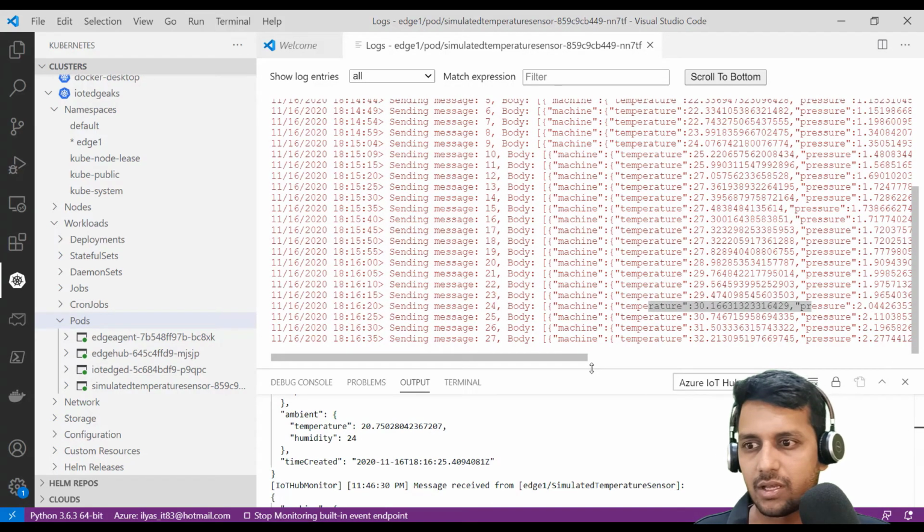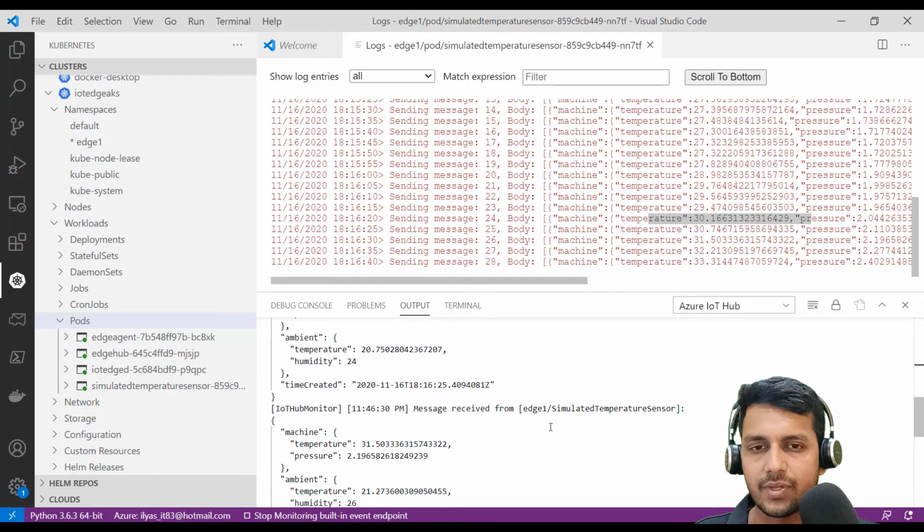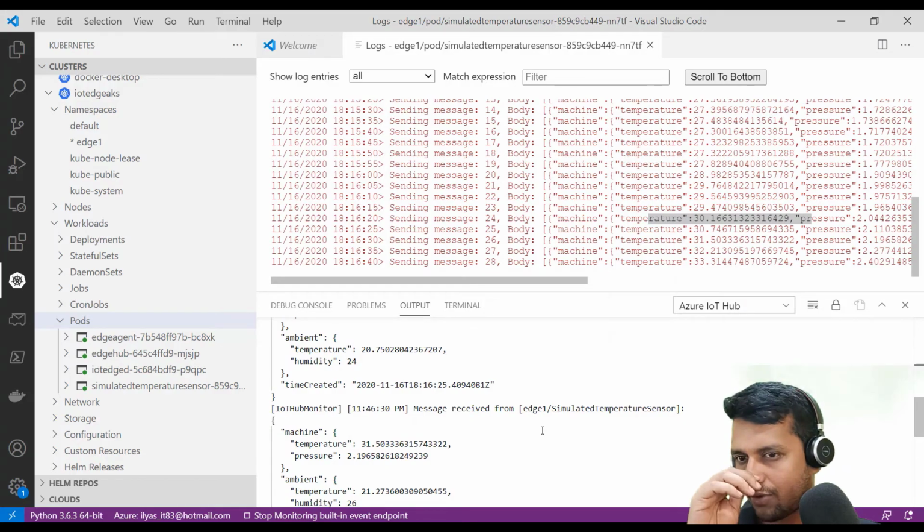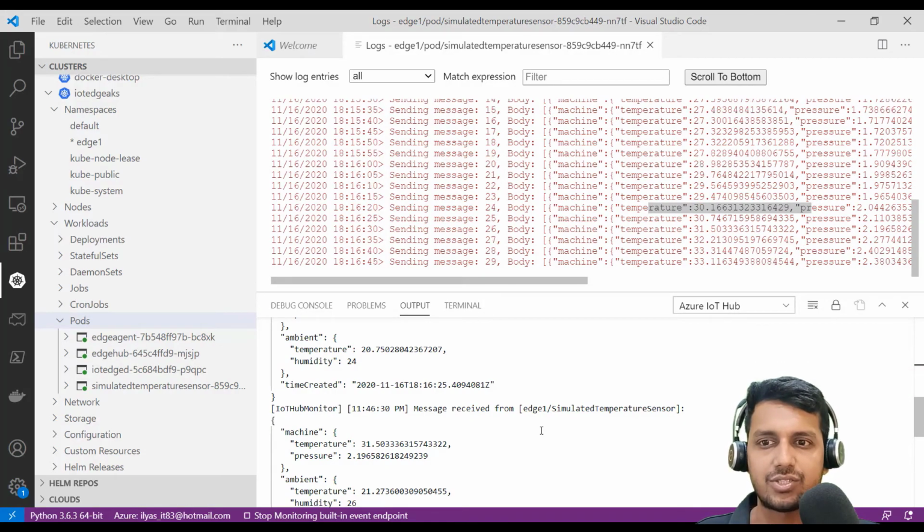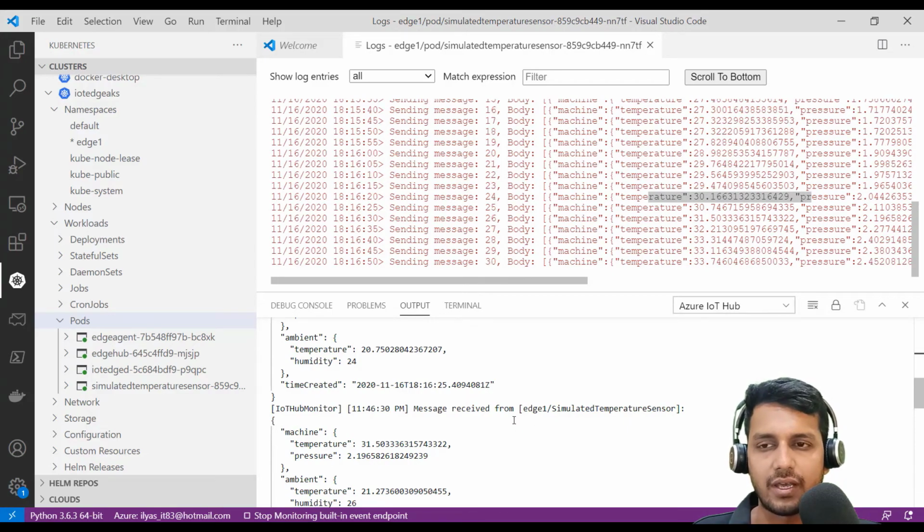Nice and simple. Great. Hope this gives you a brief idea about how you could deploy IoT Edge, that you are very familiar with deploying against a single node server, now on an AKS cluster.